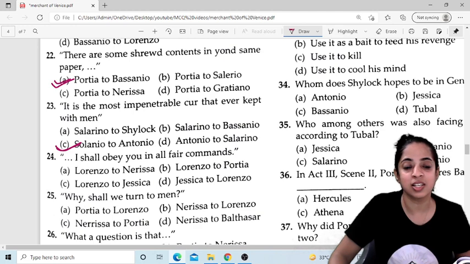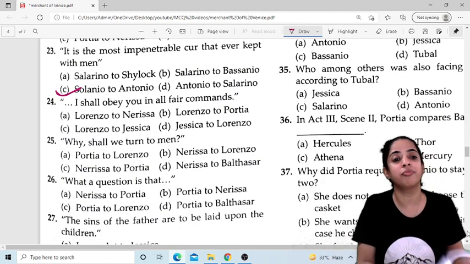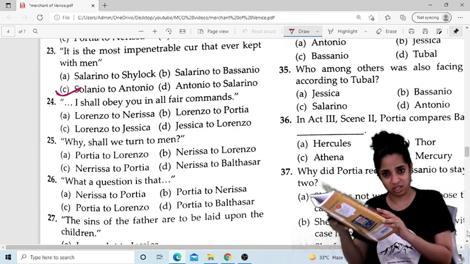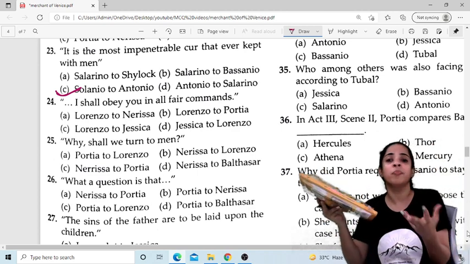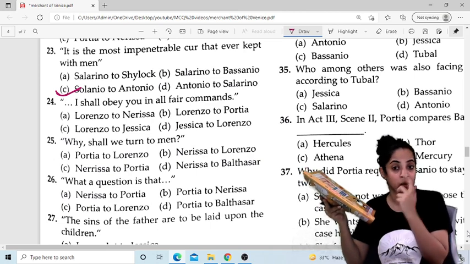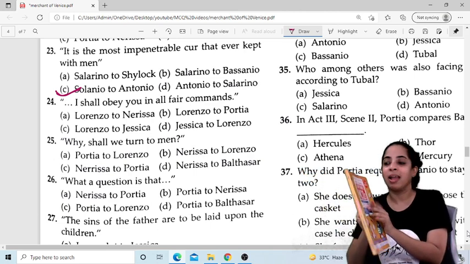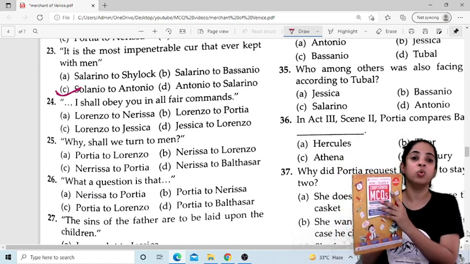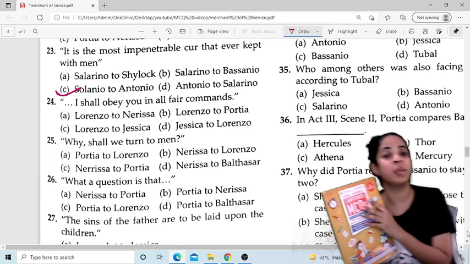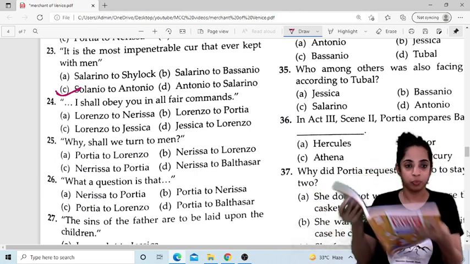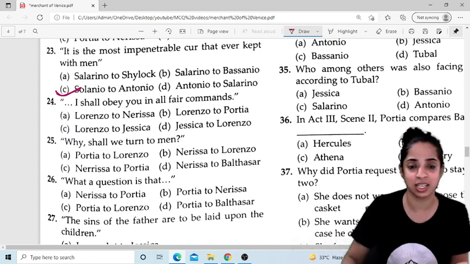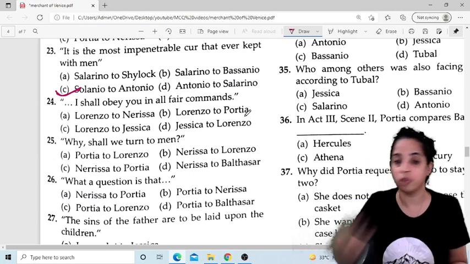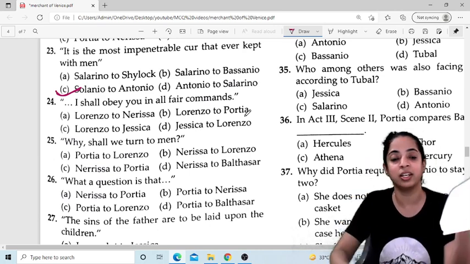So children, for answering all these questions, you have to read your textbook really well. At least for who said to whom, this should be really clear to you. Otherwise, you will lose marks here. This book has tried to cover all the questions, so I cannot do all the questions in one video. So I'll be making two videos, part 1 and part 2. Okay, let's get ahead to question number 24. Let's see if I'm able to make the whole video today itself. Otherwise I'll make it in 2 parts.